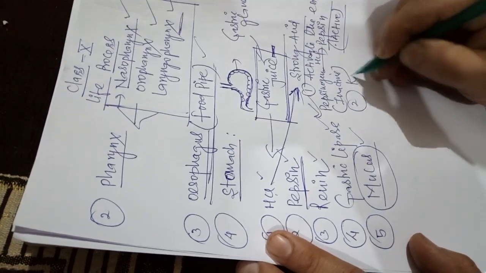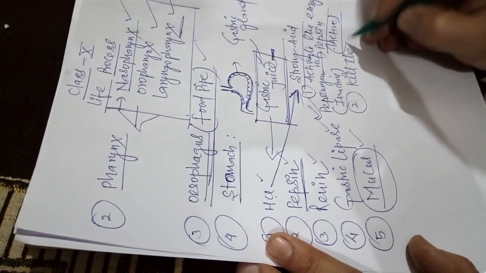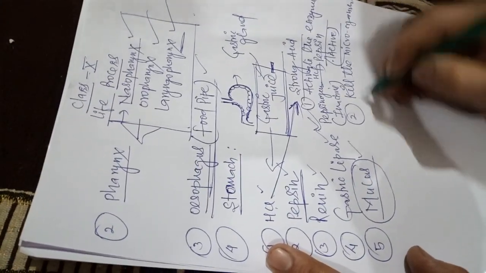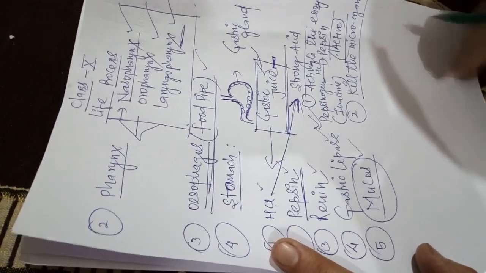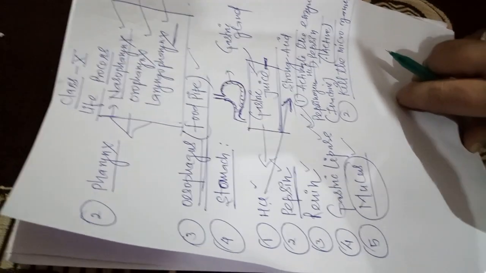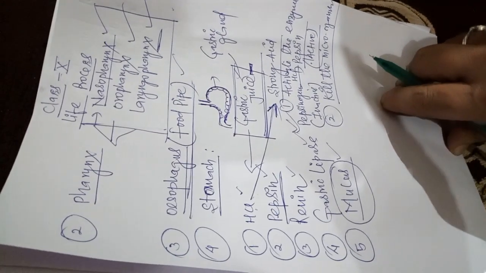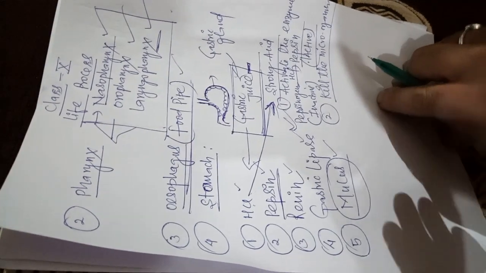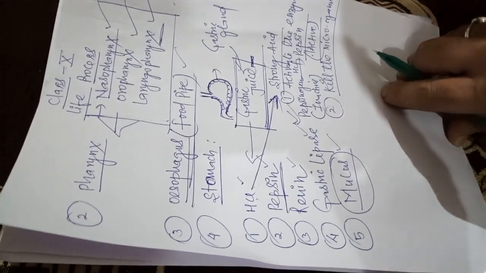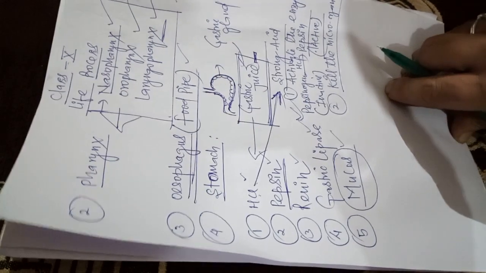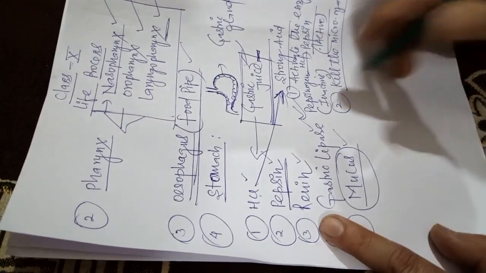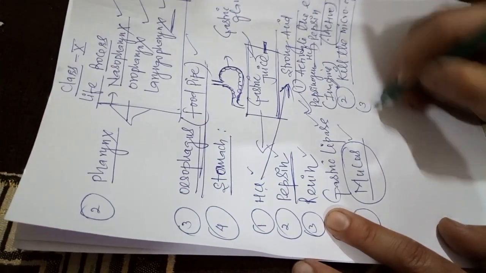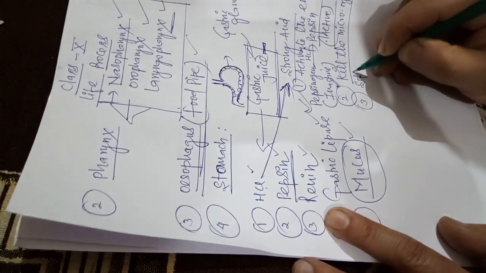Second, it kills microorganisms. Some microorganisms enter inside the stomach with food. So these microorganisms are killed by this HCl. When they come in contact with this HCl, they die. So it helps in the killing of microorganisms. And third, softening of food.